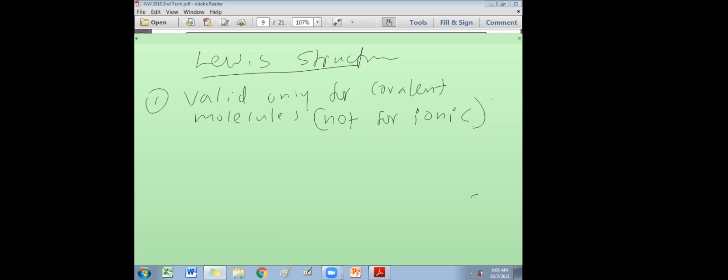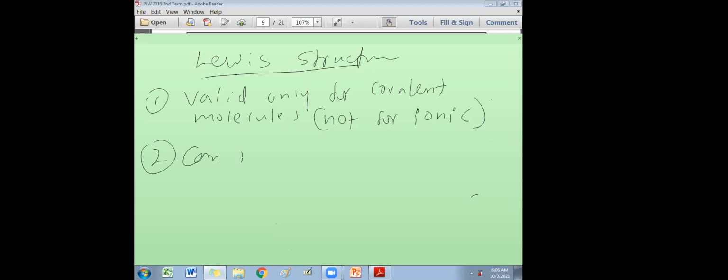Why? Lewis theory, if you search on the internet, Lewis is the name of a scientist, the person who introduced this theory. He introduced the Lewis theory to explain the bonding in covalent compounds, valid only for covalent molecules, not for ionic. Very important.